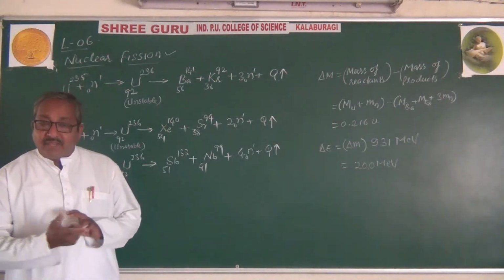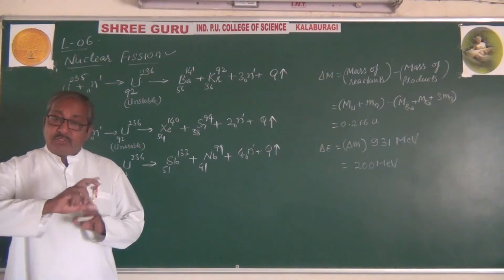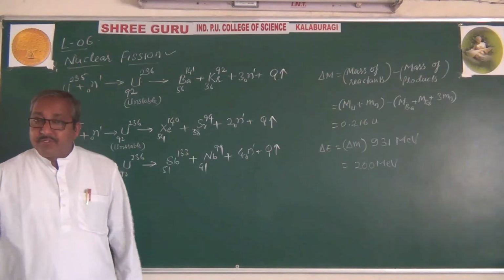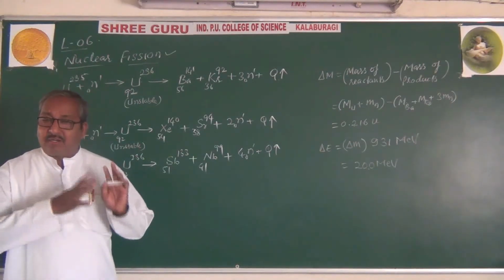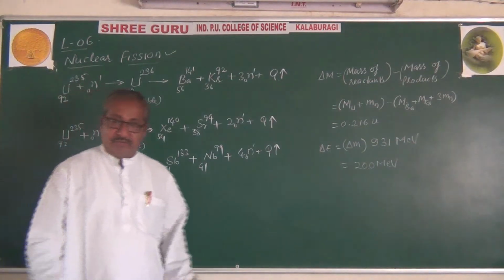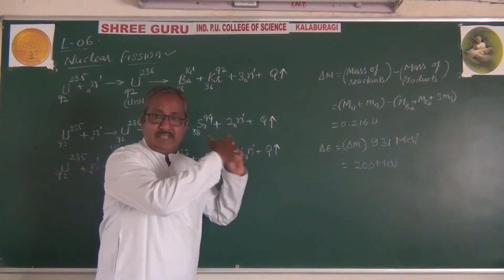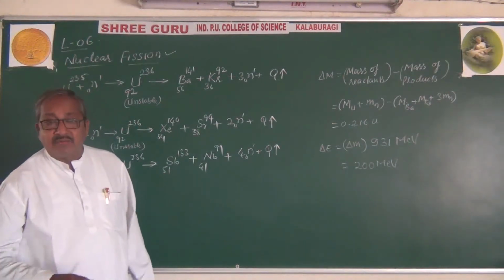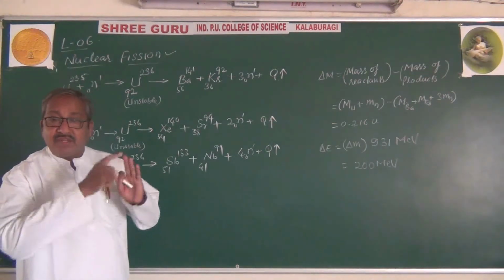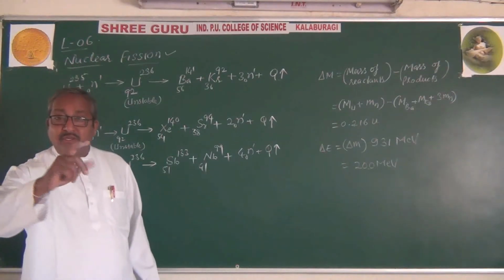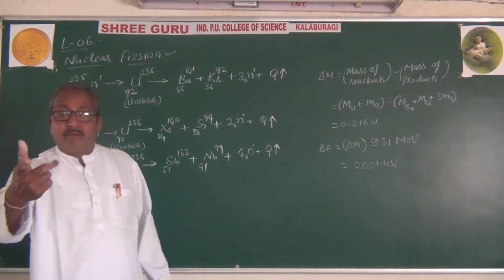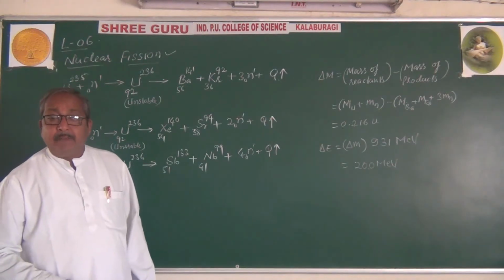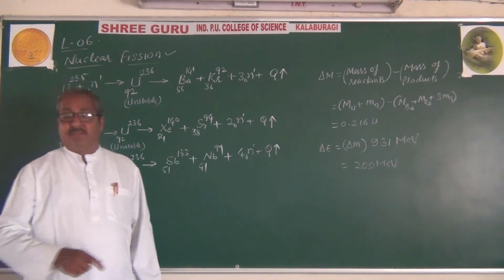If the nuclear energy is converted into electrical energy, then the device, the reactor in which we realize this nuclear fission reaction, we call a nuclear reactor. The energy that comes from there will be converted into electrical energy, and then the reactor is said to be a power reactor.